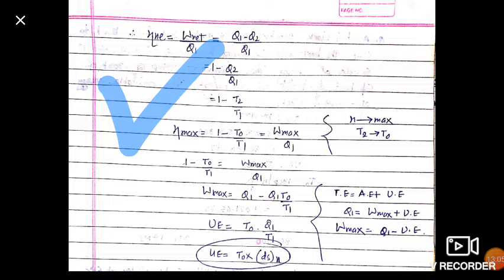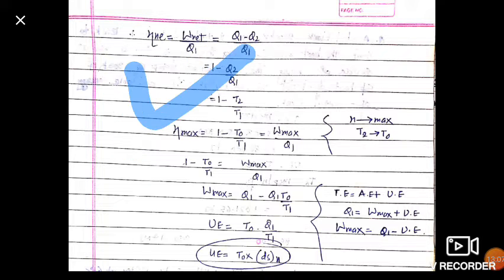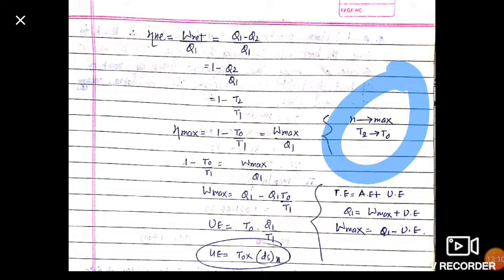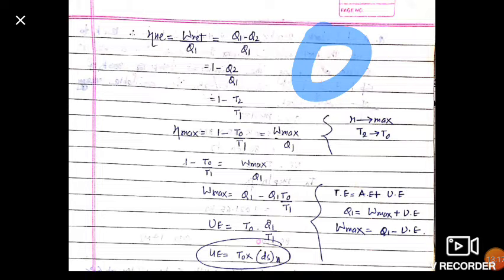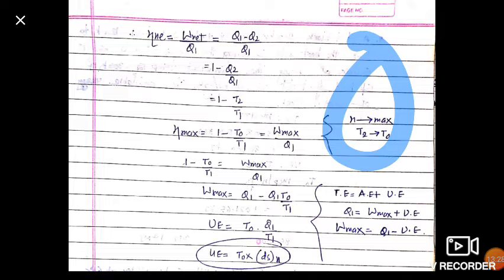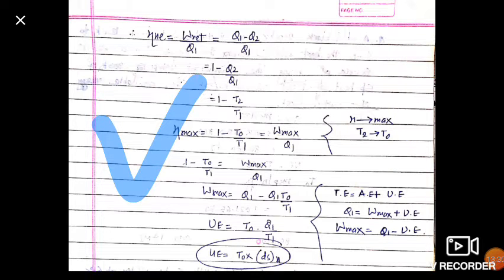Okay dear friends, this says that efficiency tends to maximum if T2 tends to T0. Here T0 is our environment temperature, the temperature available in the environment. If T2 tends to the environment temperature, then our efficiency goes to maximum. So we can write efficiency maximum is equal to 1 minus T0 upon T1, which is equal to W max upon Q1.